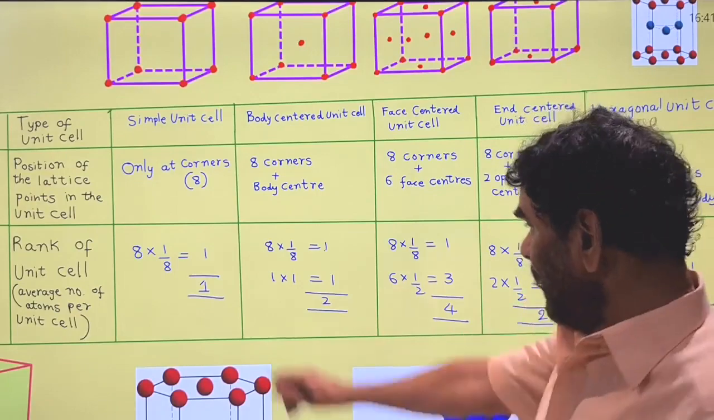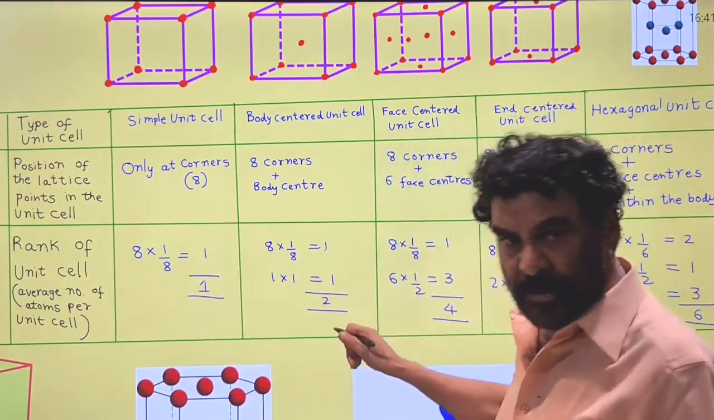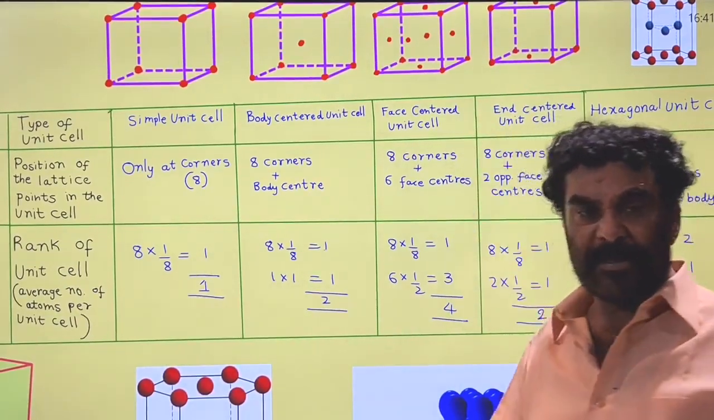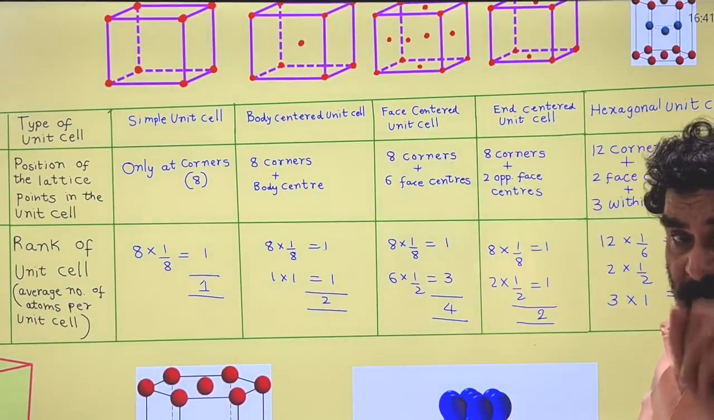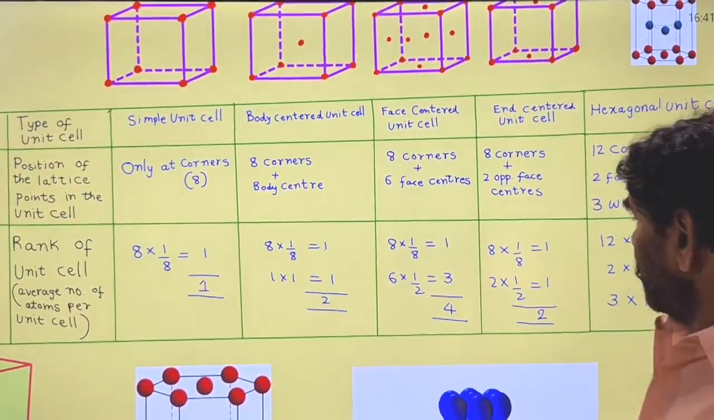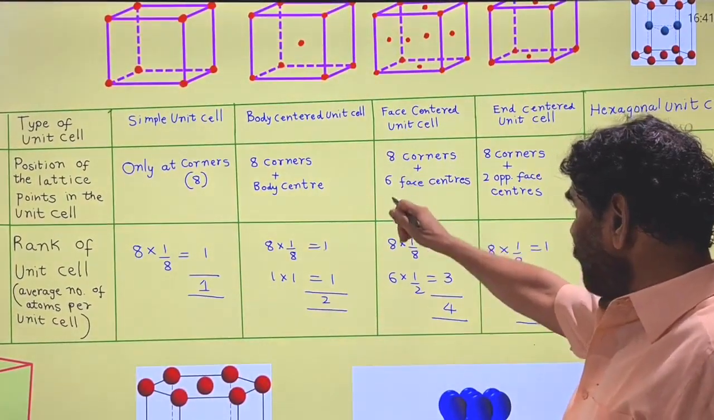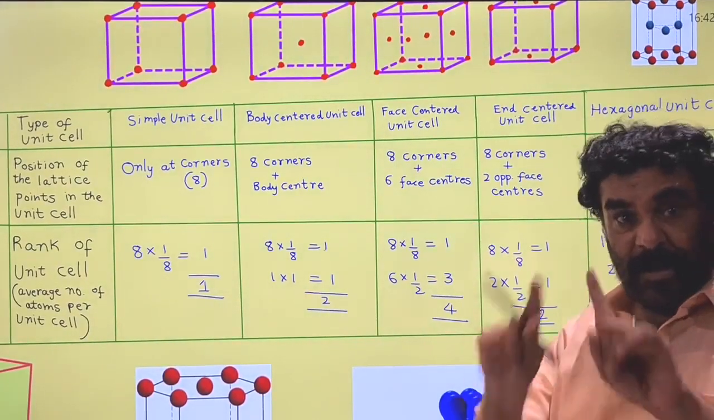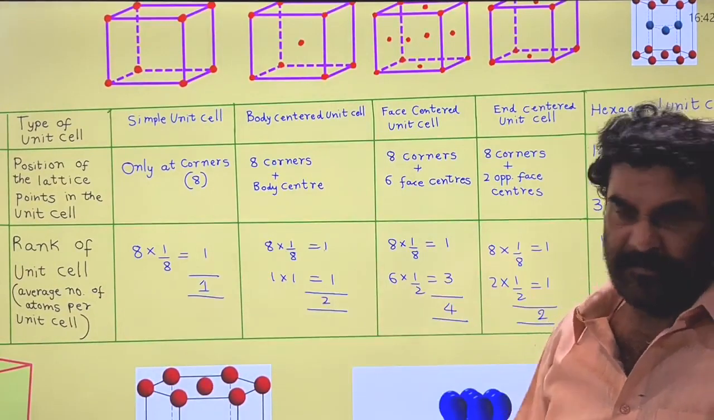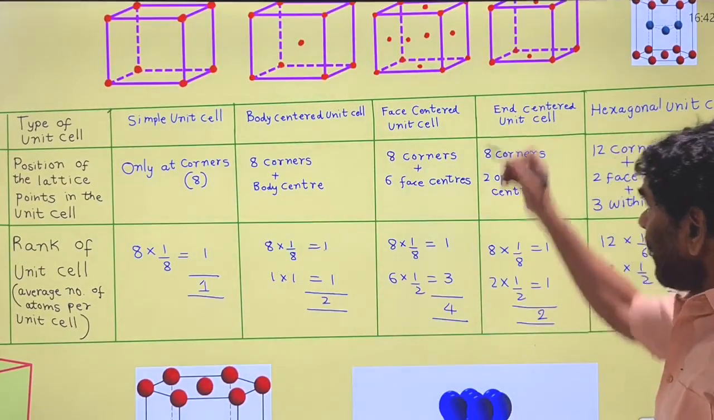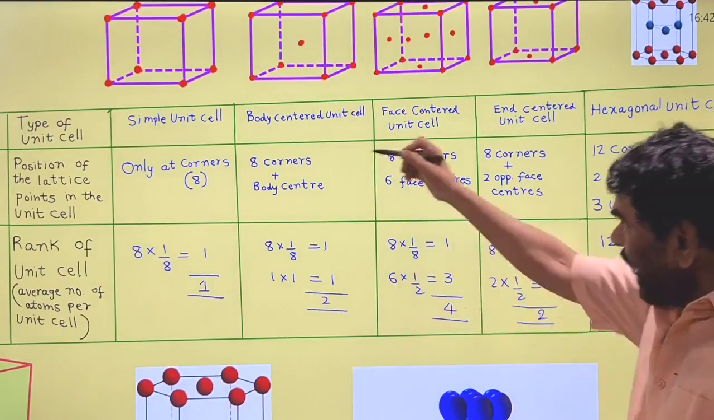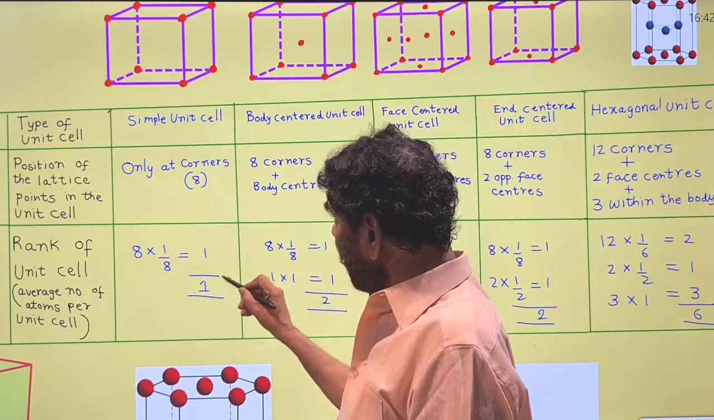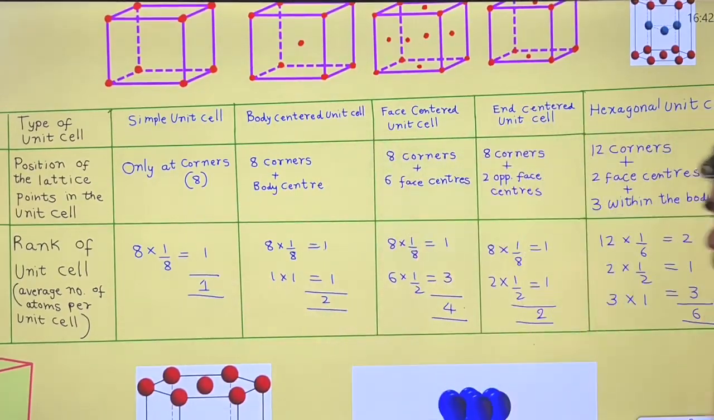Here it is N by 4. For the body centered it is N by 2. If it exists in the face centered form, the number of unit cells is N by 4, because for each unit cell 4 atoms are required. 14 lattice points are there, but their contributions are different. Based on that, the rank of FCC is 4, the rank of BCC is 2, and the rank of the primitive or simple unit cell is 1.